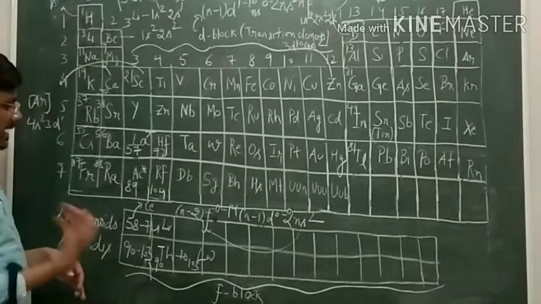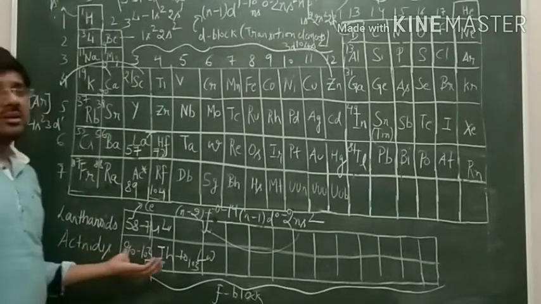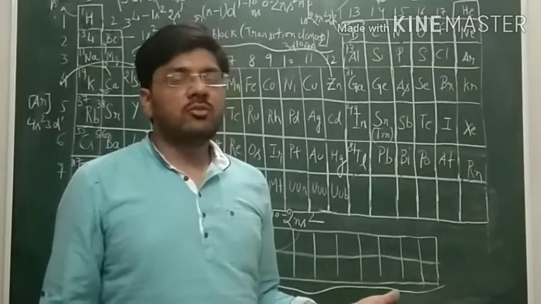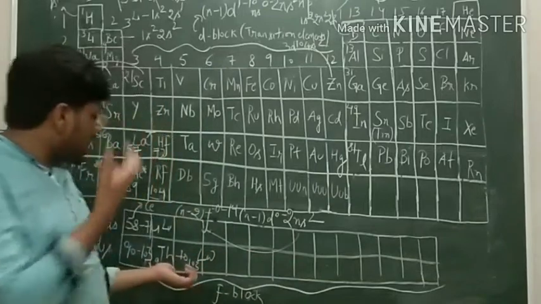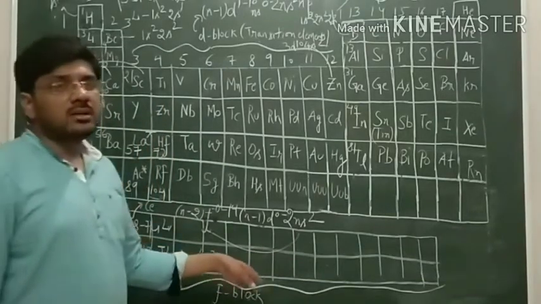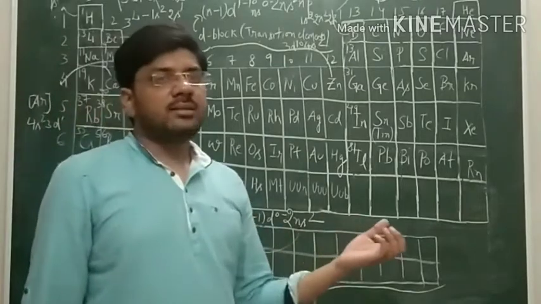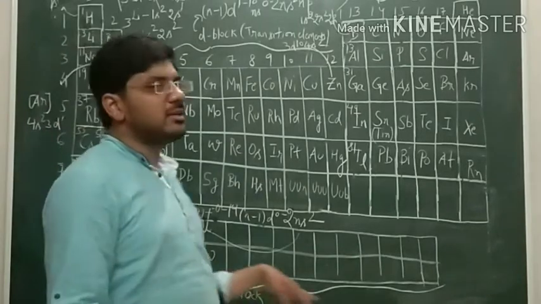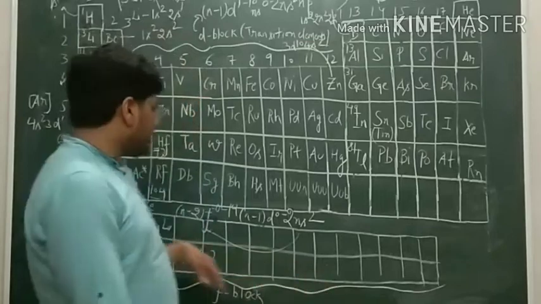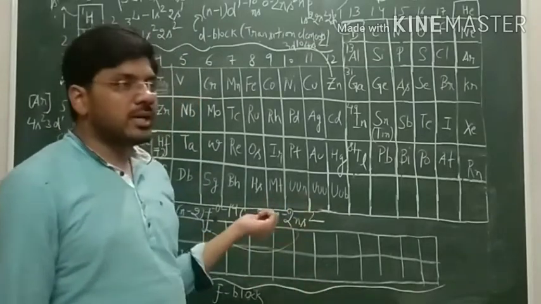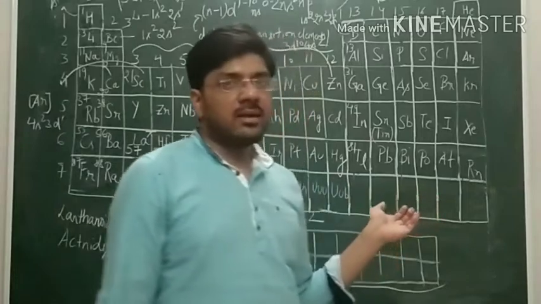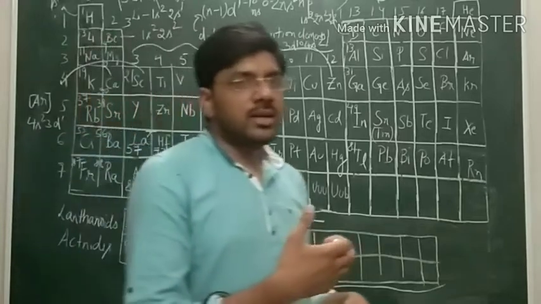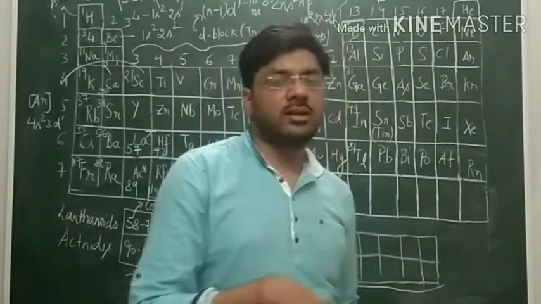Now most of the elements of actinoids are radioactive, and some of them are natural and some are artificially made through nuclear reactions. The first three elements, thorium, protactinium and uranium, are naturally occurring radioactive elements, meaning they are found naturally in nature as radioactive material, while the remaining 11 elements out of 14 are man-made, made through nuclear reactions. They are made as radioactive materials.